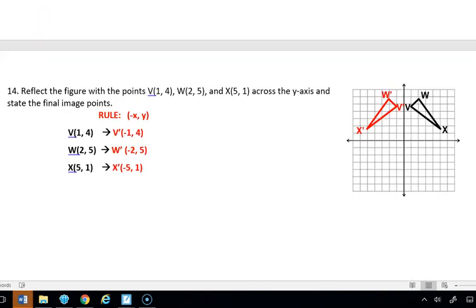So when we plot the triangle VWX, we should be able to see it reflect across, which means if it was in quadrant 2, it's going to quadrant 1. If it was in quadrant 1, which it was, it's going to quadrant 2.